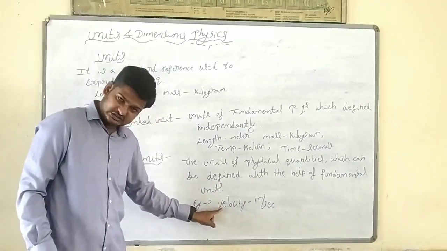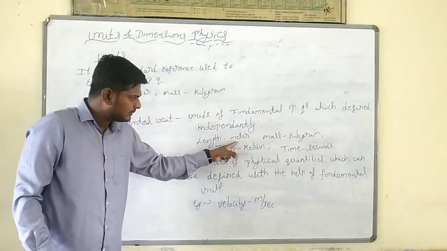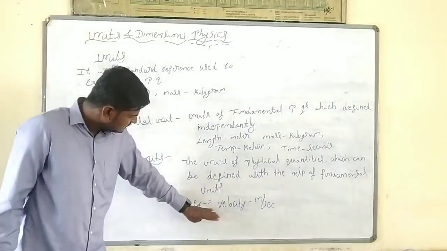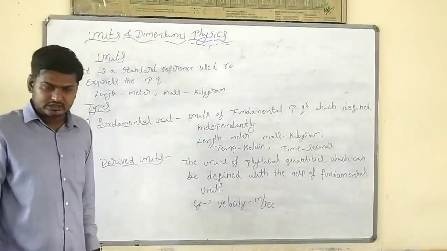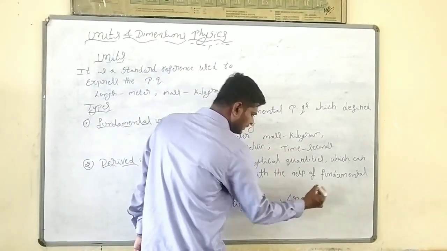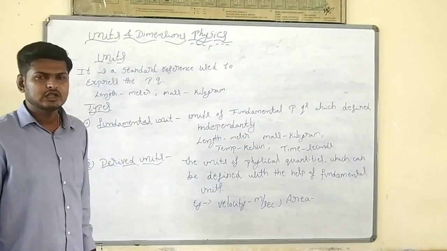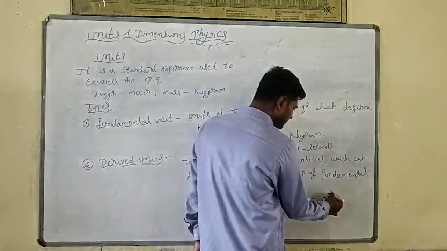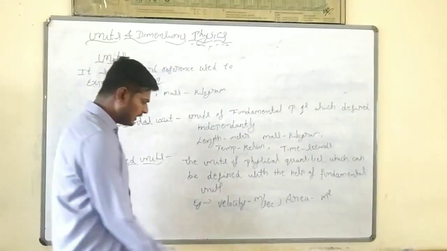Means we are going to measure velocity, a derived unit, with the help of fundamental units: length in meter, time in second, meter per second. Same way, area is a derived quantity. Area is length into breadth, which will be meter square.